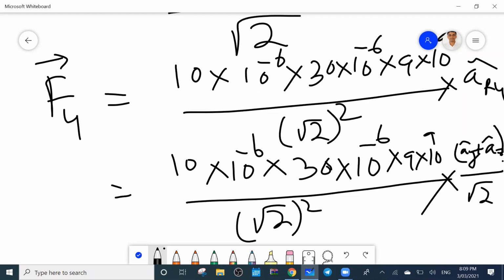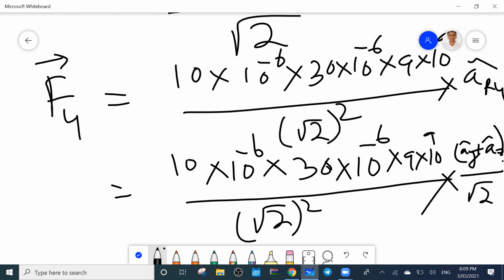So now you got F1, F2, F3, F4. Can anyone add and tell what is the value? So this is root 2, root 2, root 2. So that becomes 2, 2 to 1. The other one is 2, so that is 2 root 2.